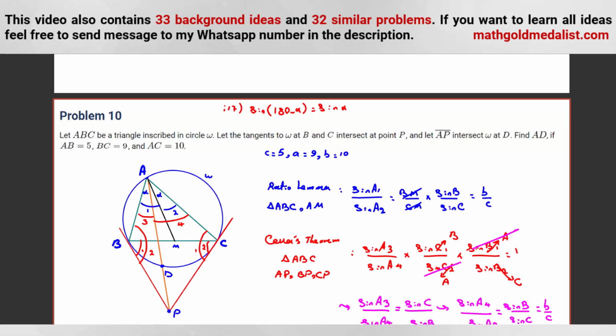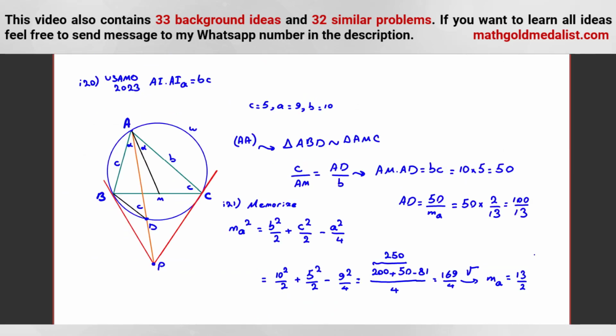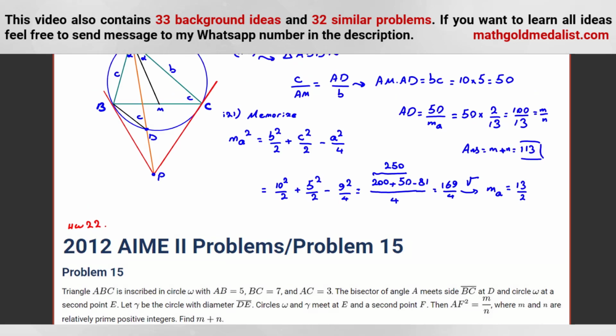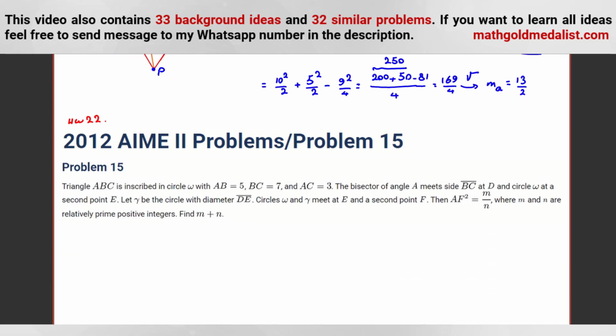And I think the problem here, we don't have the problem. It's M over N in the simplest form like this, the answer is M plus N. Okay, so AD is this, if you want to write M plus N, because the answers should be integers. It's 100 plus 13, which is 113. You can try this problem as homework 22 related to Symmedian. And if you have any question about this problem or other problems, as I said, you can send a message to my WhatsApp number.